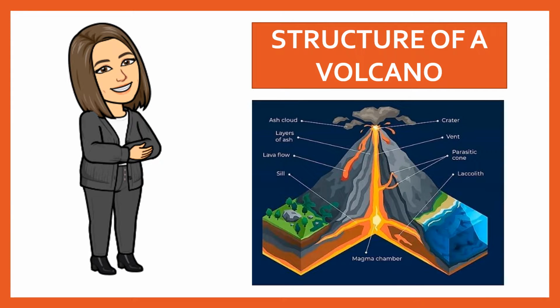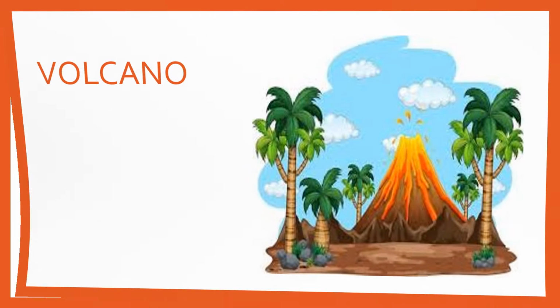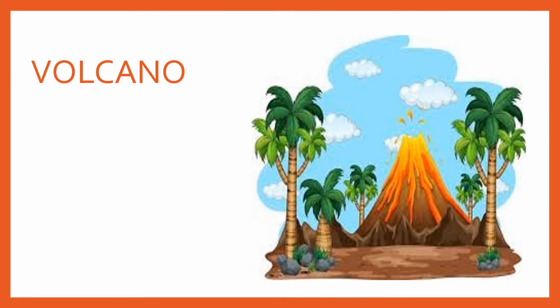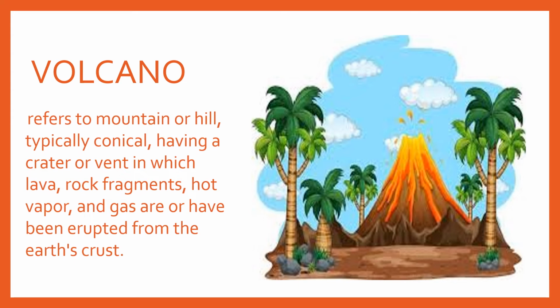Today, we are going to study the structure of a volcano. Volcano. It refers to the mountain or hill, typically conical, having a crater or vent in which lava, rock fragments, hot vapor, and gas are or have been erupted from the Earth's crust.